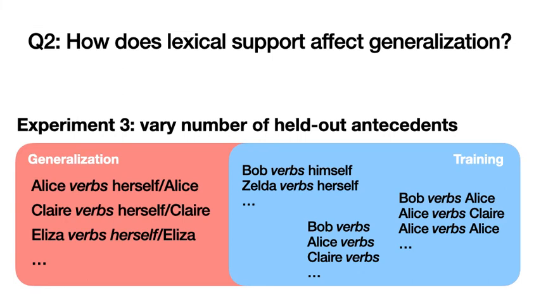Our next question surrounds the lexical support provided to models during training. That is, how many different reflexive contexts do networks get a chance to learn from? In experiment 3, we conduct a series of tests in which we vary the number of withheld antecedents. This means additionally withholding sentences like Claire verbs herself and Claire verbs Claire. Note that our grammar contains two reflexives, one masculine and one feminine. Since these are distinct words which only appear in a reflexive context, it's necessary to always keep at least one feminine antecedent context present in training data. In this case, Zelda verbs herself.